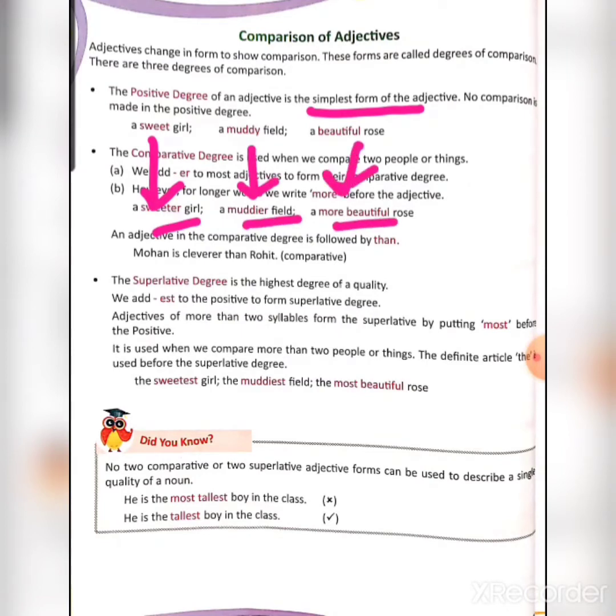Beautiful will become more beautiful. There are some words in which we cannot add ER, so we write more in front of the adjective. So they become the comparative degree.